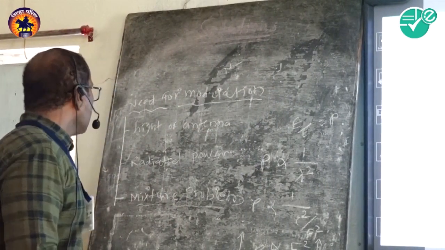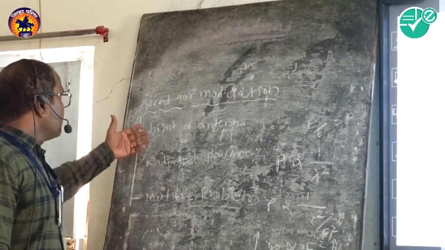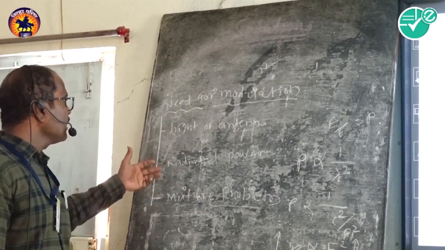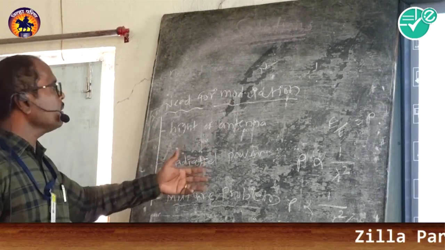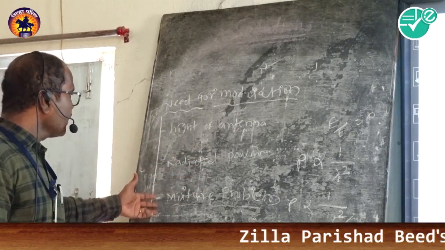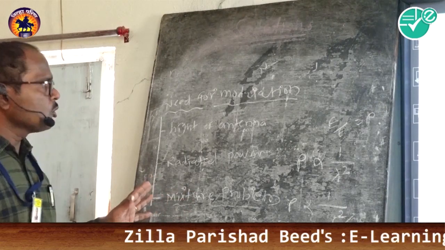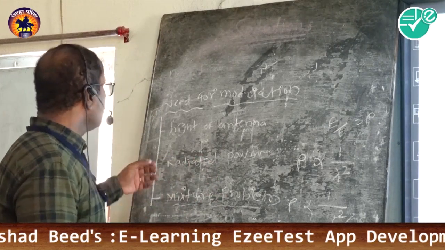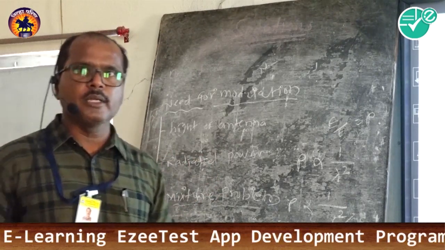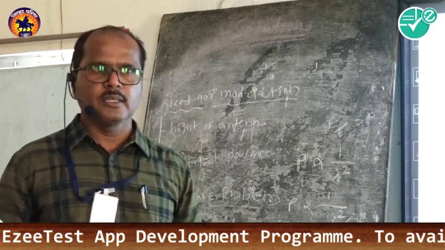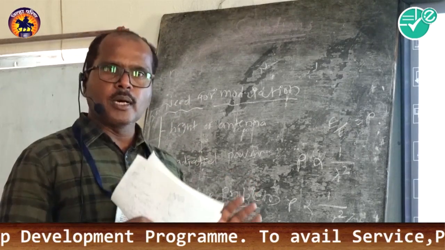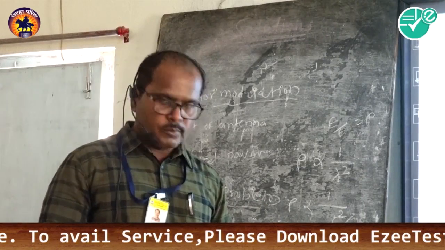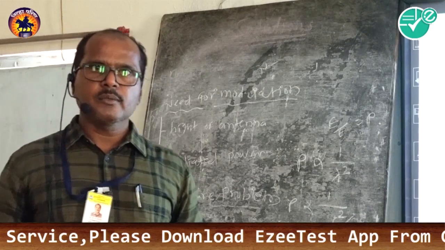So in the need for modulation, we must remember these three factors. First of all, the height of the antenna. Second, the radiated power. And third, the mixing problem. So these are the three basic problems, and for these three problems there is a need for modulation. Without modulation we cannot propagate a signal from one place to another place. This is a very important factor. So we will stop here. Next period we will continue.